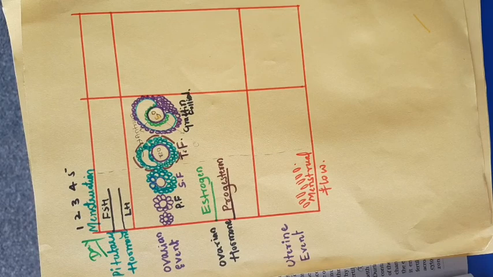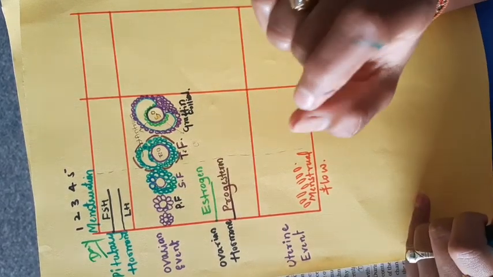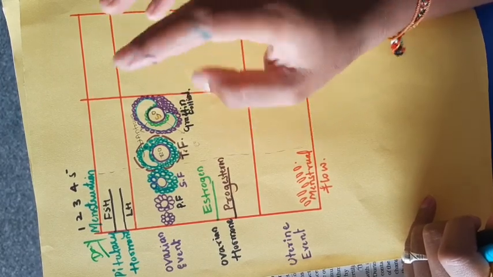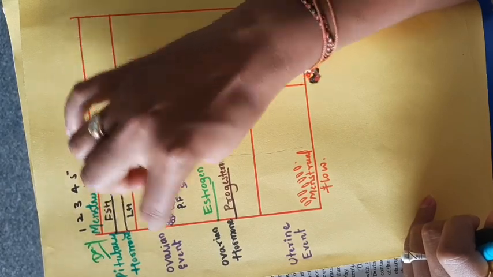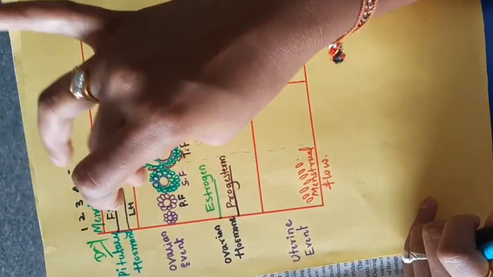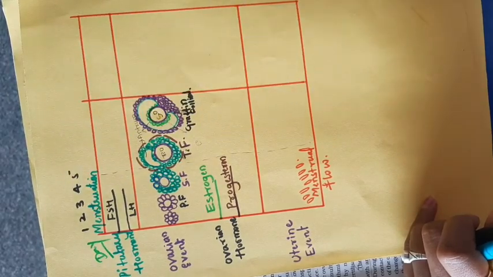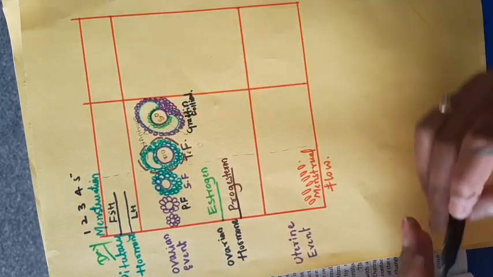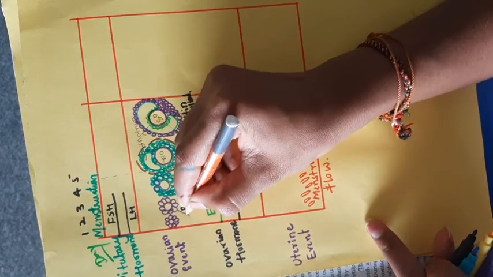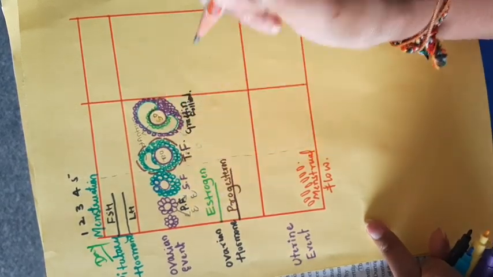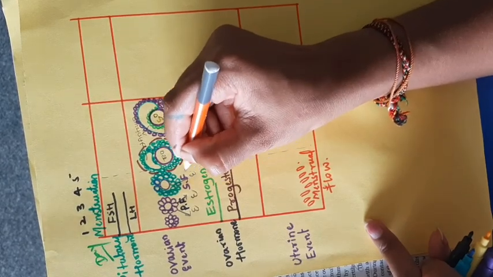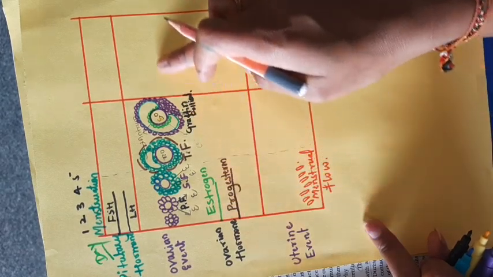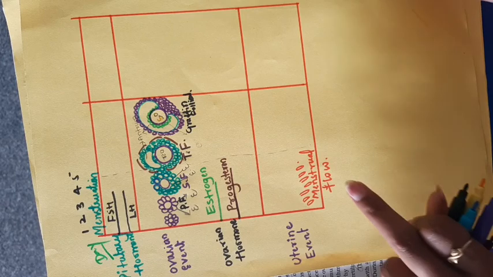Then FSH and LH act on the follicular cells. You know that follicle stimulating hormone stimulates the follicle cells of the ovary to release estrogen. As the follicle cells increase, those cells release estrogen. As the follicle cell number increases, the estrogen graph also increases gradually.